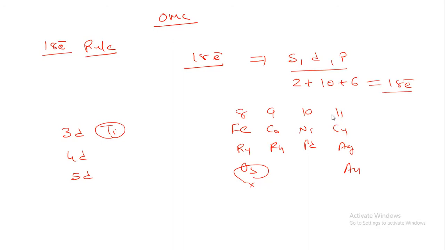So let us understand how this hapticity, or the contribution of the metal atom to the ligand, works. Suppose you are having cyclooctatetraene like this.